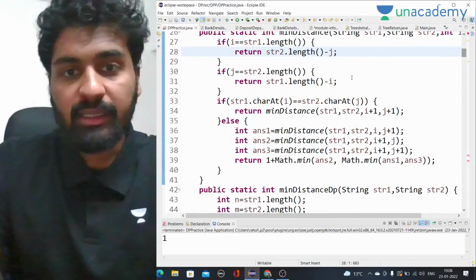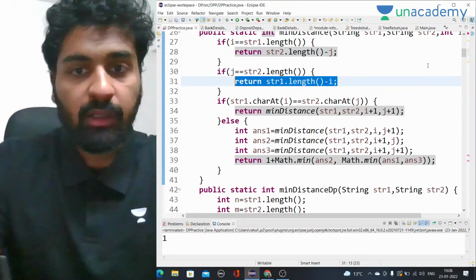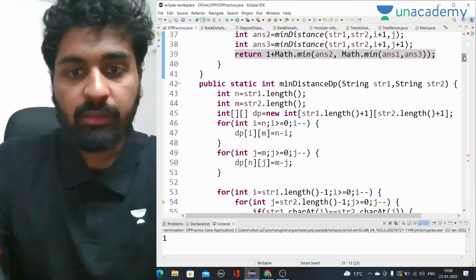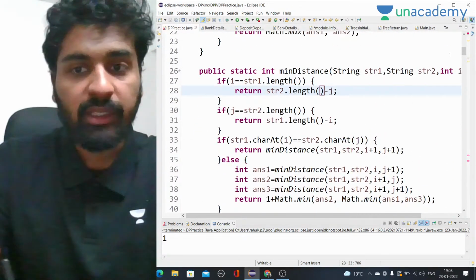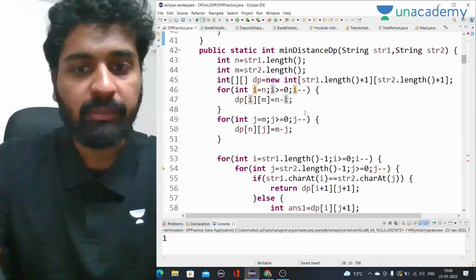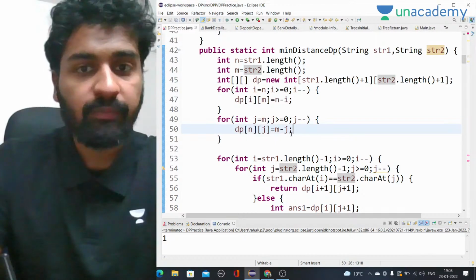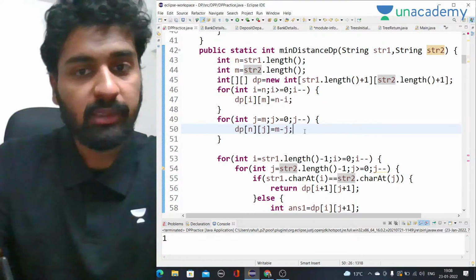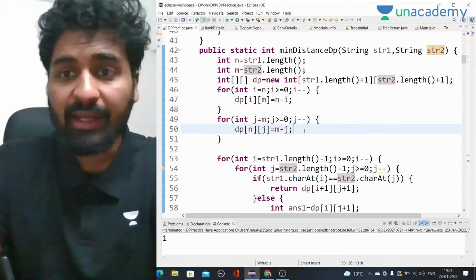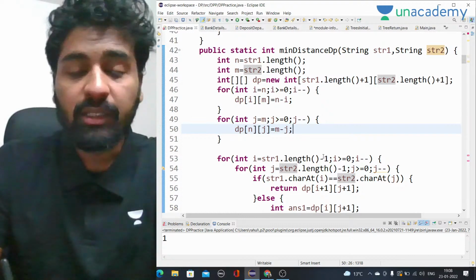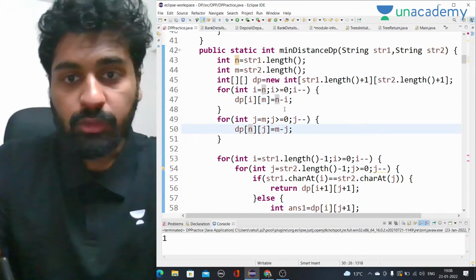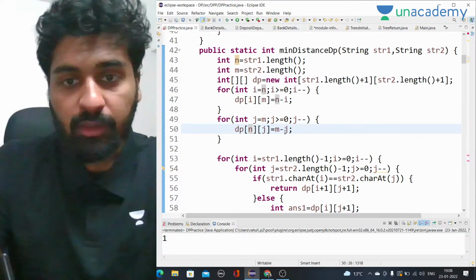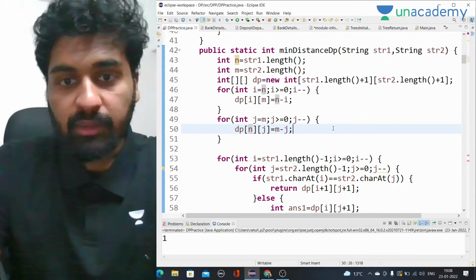See, exactly this is the thing that I have done. str1.length minus i, and here str2.length minus j. So exactly the base case is also the same. This is the exact thing. If you can write the recursive code, you can directly write the dp code as well. It will be n minus i, it will be m minus j. So I just have to think why it is not giving the correct answer, if I have done some mistake.